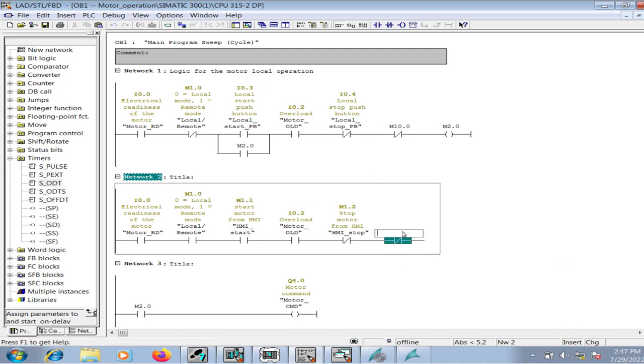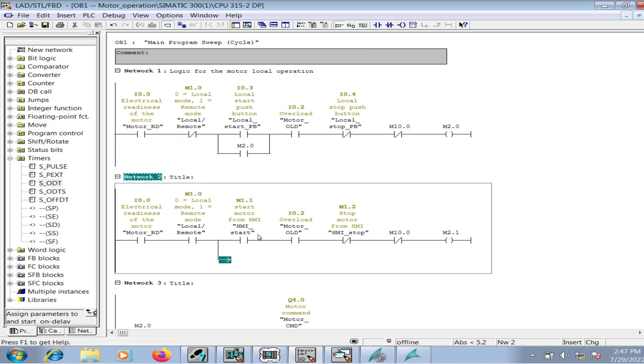a normally closed contact for the feedback missing alarm, the run feedback missing alarm, and M2.1. The result of this logic operation would be stored in M2.1. Let me add a branch in parallel to latch the status of M2.1, because M1.1 would be set high momentarily for a short period of time and it would be reset again, just like I0.3.